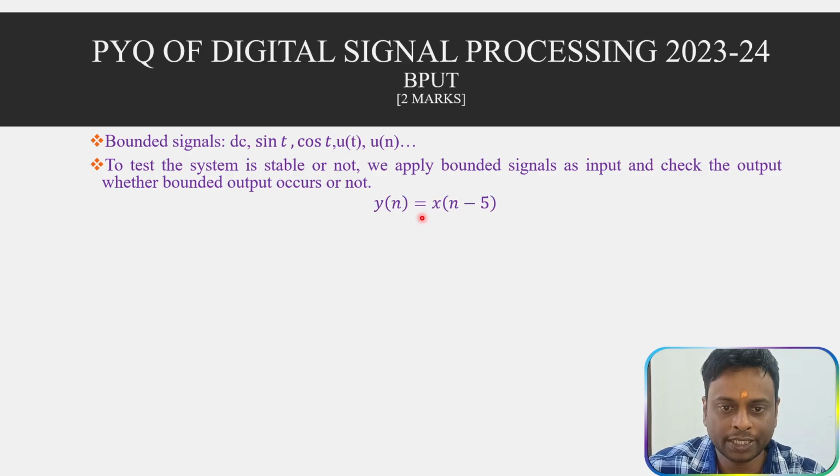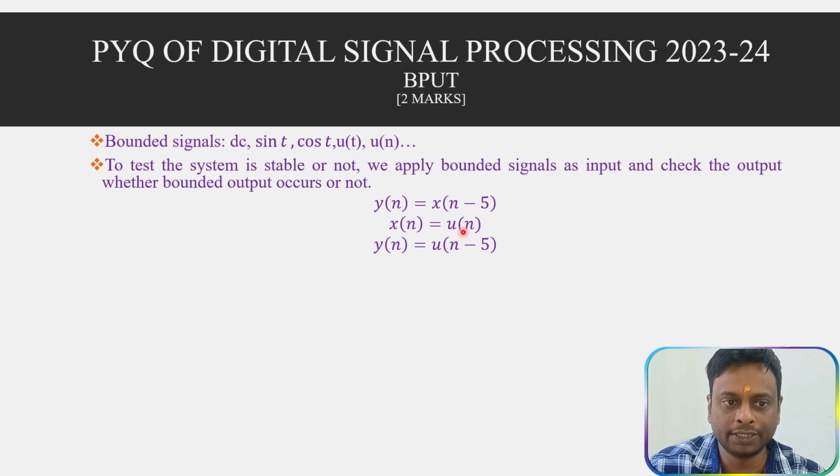So let us take an example: y of n equal to x of n minus 5. Let us test whether this system is stable or not. For that, we provide x of n as u of n, which is a bounded signal. Then y of n equal to u of n minus 5.